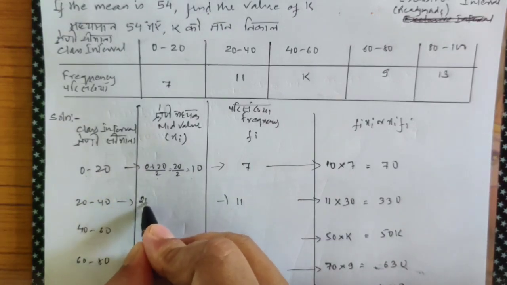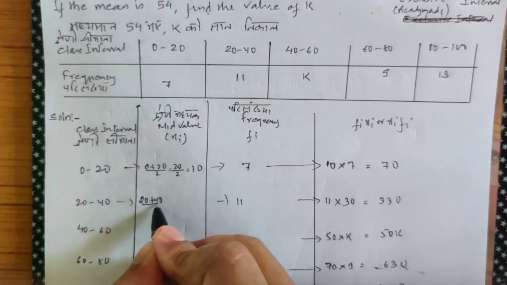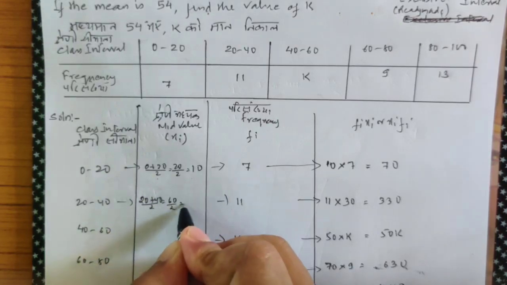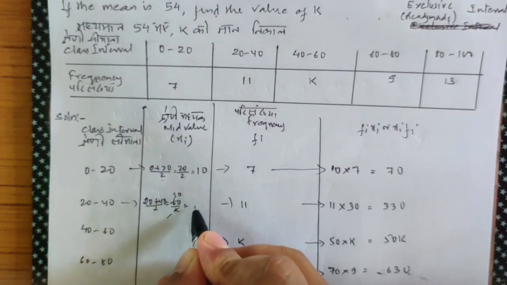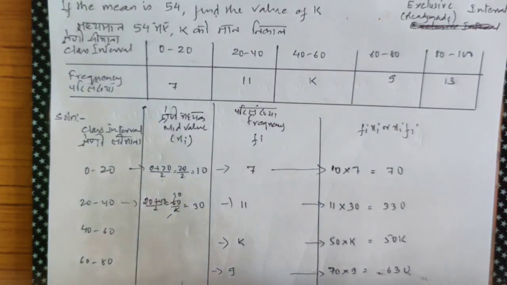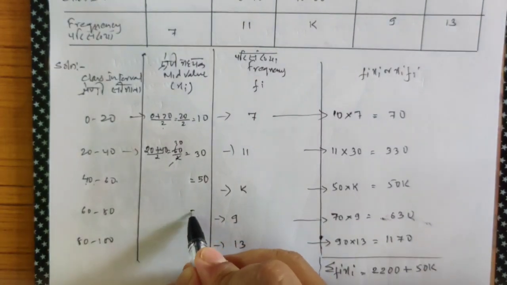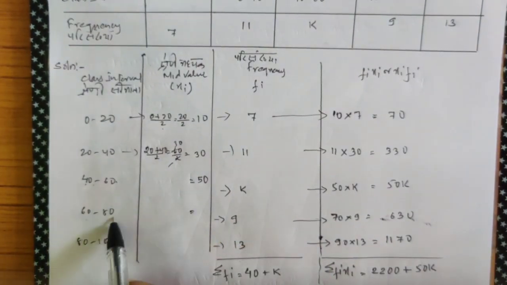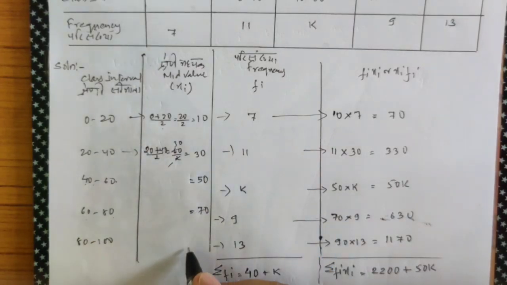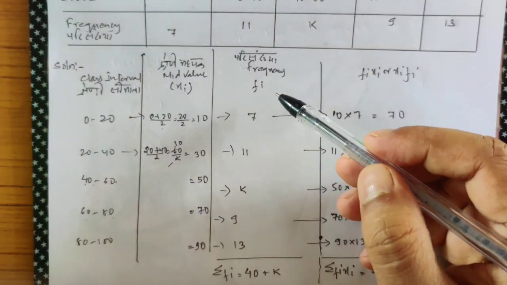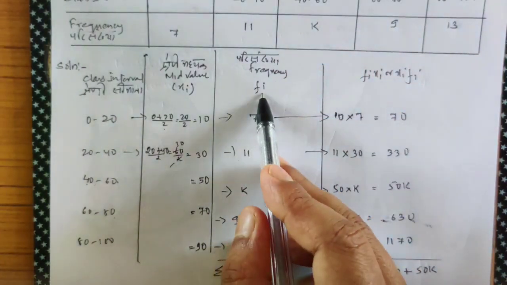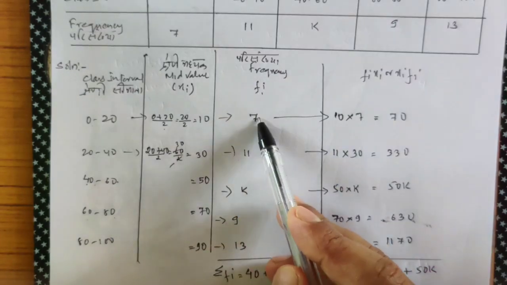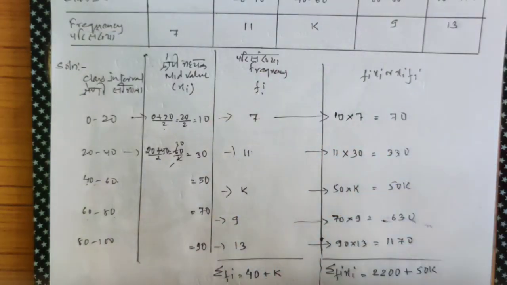Now let's find the next mid value. 20 plus 40 by 2, which means 60 by 2, which is 30. Yes or no? You can use your own intuition. 40 and 60, what could be the mid value? 50. But I want you all to show it to me in your homework. What could be the mid value of 60 and 80? 70. And 80 and 100? 90. You can fill it up yourself. So our frequencies, fi. Don't forget to write fi. Frequencies are 7, 11 as given in the question, k, 9 and 13.